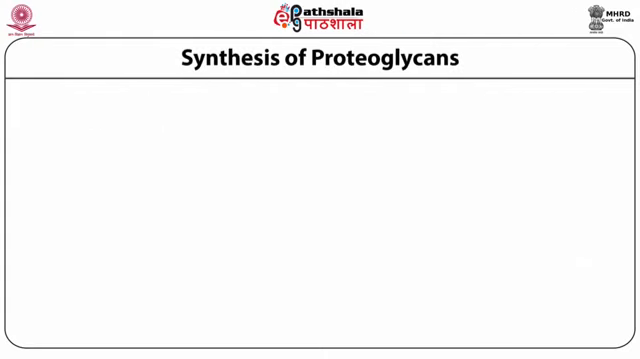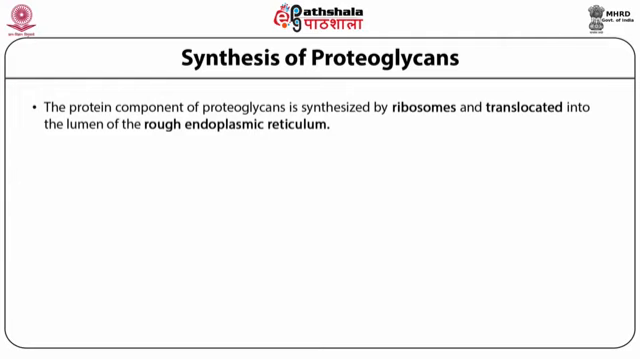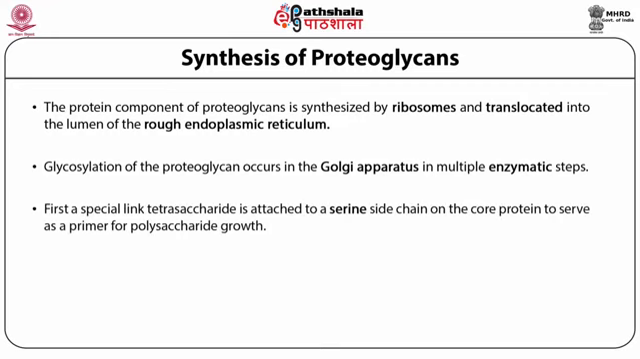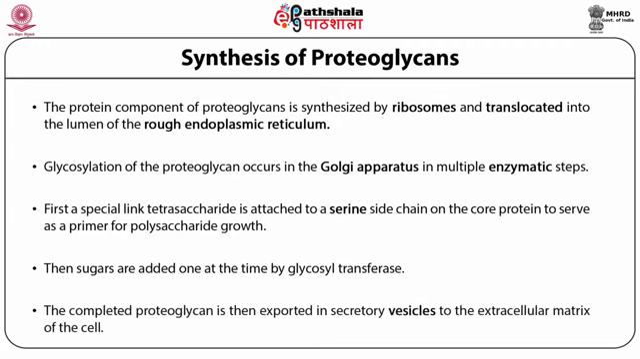Synthesis of proteoglycans. The protein component of proteoglycan is synthesized by ribosomes and translocated into the lumen of the rough endoplasmic reticulum. Glycosylation of proteoglycan occurs in the Golgi apparatus in multiple enzymatic steps. First, a special link tetrasaccharide is attached to a serine side chain on the core protein to serve as a primer for polysaccharide growth. Then the sugars are added one at a time by glycosyltransferases. The completed proteoglycan is then exported in secretory vesicles to the extracellular matrix of the cell.